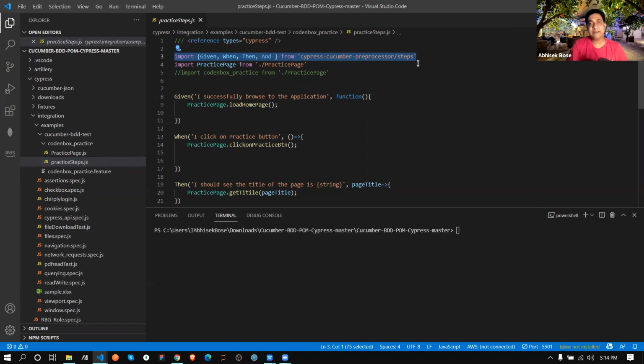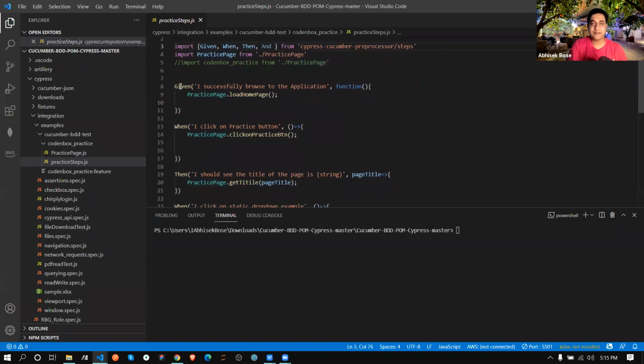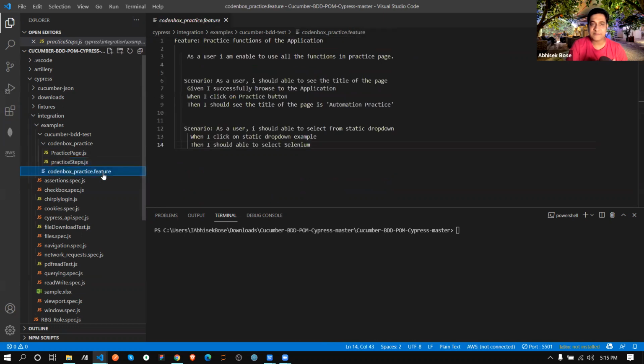That's why we are importing this library. Like in our form model we import this practice page, the same way we import this Cypress one. Now in given, I'm writing, I successfully browsed to the application. Now open your this file.